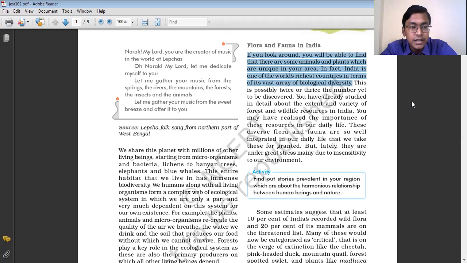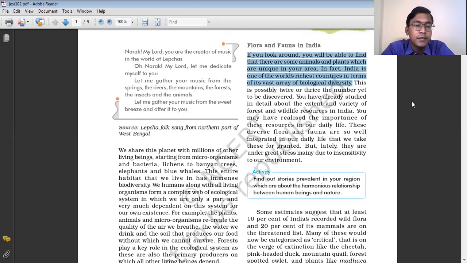And in fact, India is one of the richest countries in terms of biological diversity. That means in terms of the varieties of flora and fauna present in our country, India is one of the richest. Because in our country the climatic condition is very favorable, and it varies from one area to another. Not only the climate, but also the types of soil and landform have helped India to be very rich in different types of flora and fauna.